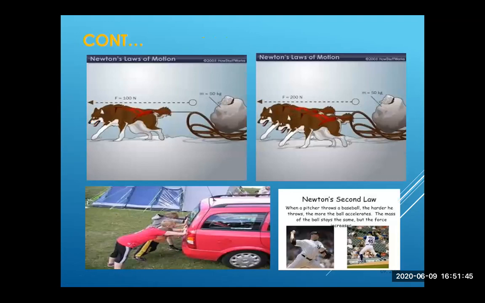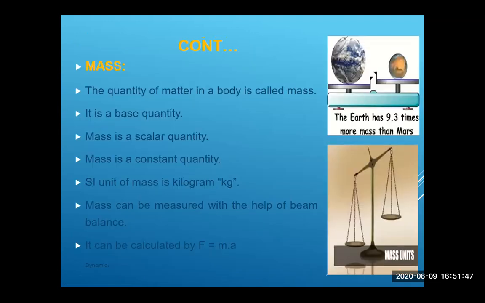Then we discussed a number of examples to understand Newton's second law of motion. So this is mass. How will you understand what the mass is? The quantity of matter in a body is called mass. It is a base quantity. Mass is a scalar quantity. Mass is a constant quantity, and the SI unit of mass is kilogram. Mass can be measured with the help of a beam balance. It can be calculated by using the formula F = ma.